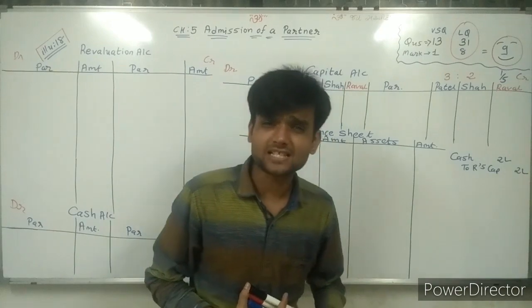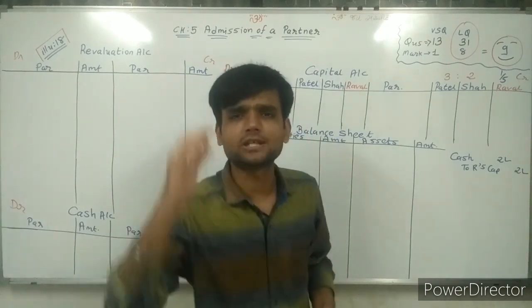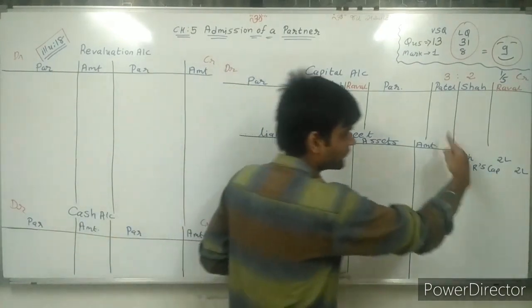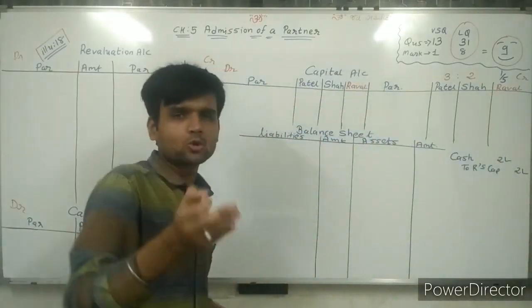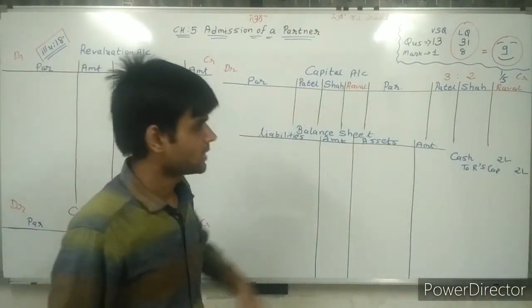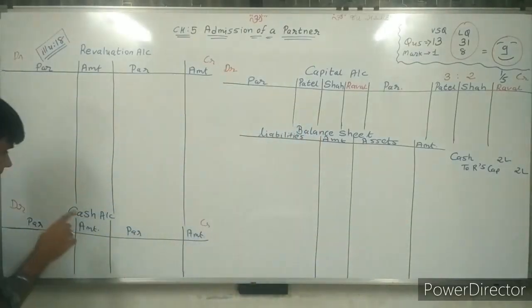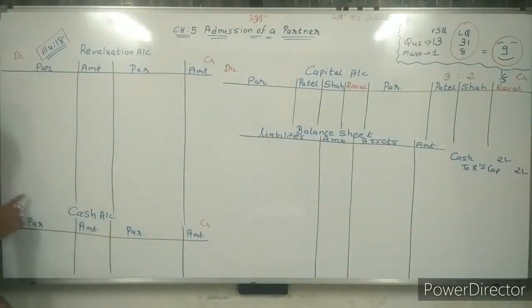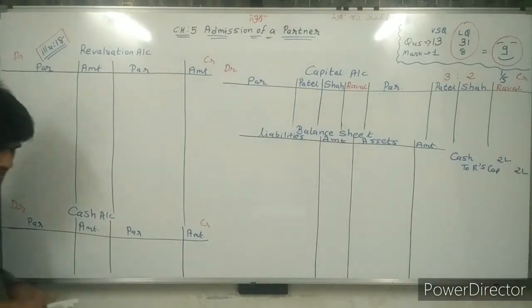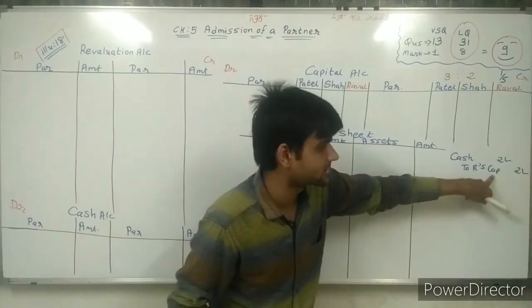Now remember second chapter, ledger posting. On the basis of this journal entry, we are doing ledger posting of it. So cash account debited. Sir, here cash account is this. Cash account debited, so on the cash account debit side, what are we writing? Sir, to Raval's capital account.